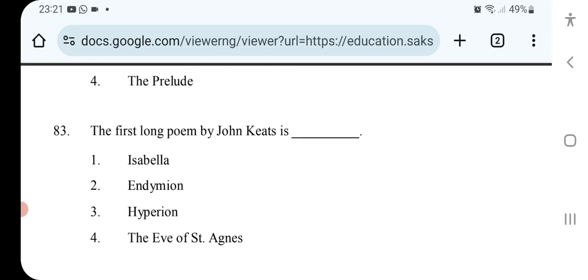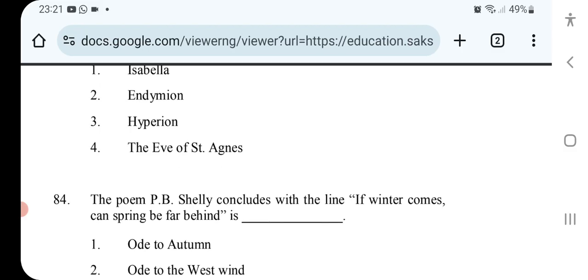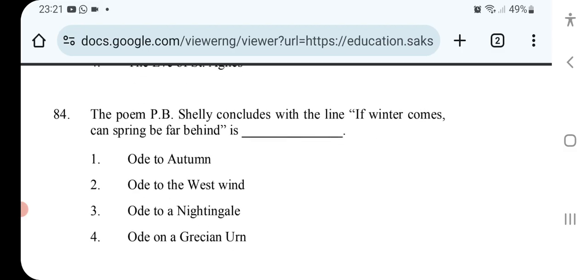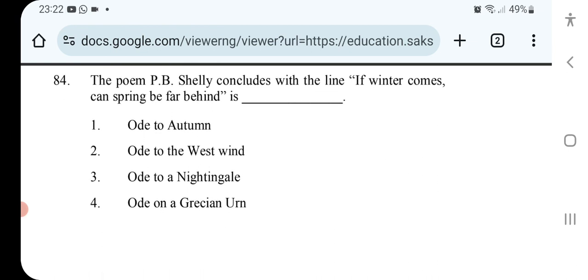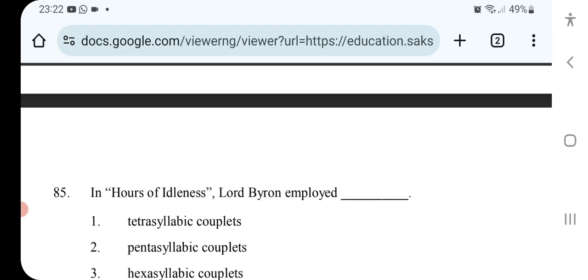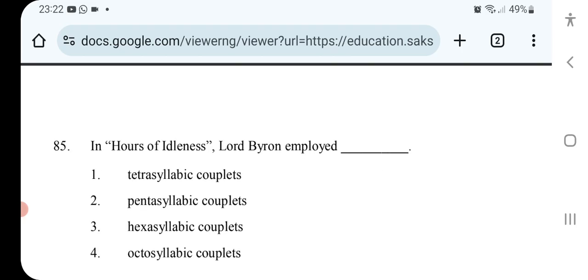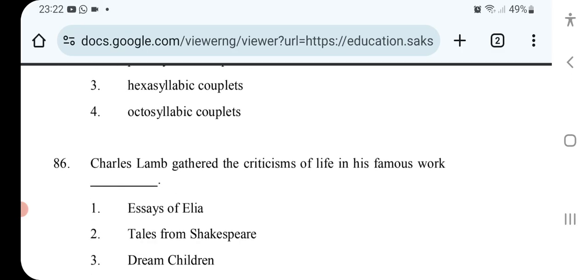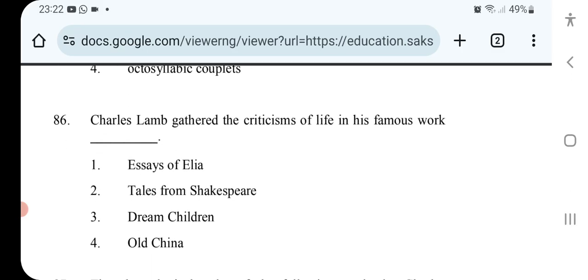The first long poem by John Keats is... no idea. The poem by P.B. Shelley concludes with the line, "If winter comes, can spring be far behind?" No idea. In Hours of Idleness, Lord Byron employed... no idea.